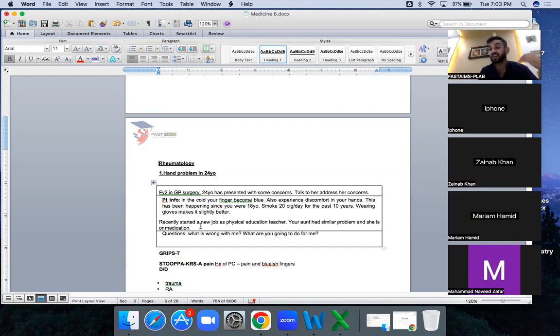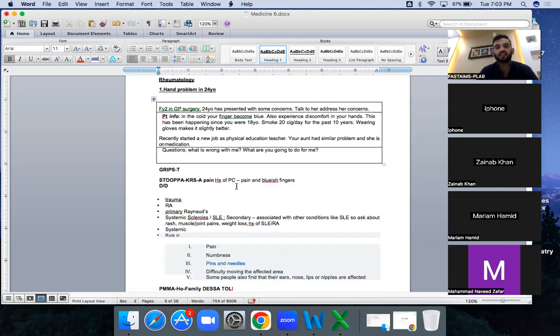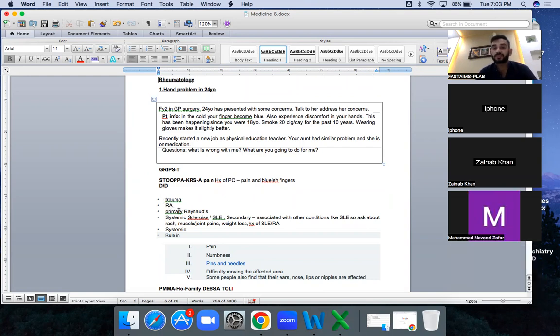That is the management, not what is in your mind. So patient comes with a hand problem. You need to again take the first question, which should be trauma. Whenever a patient says they are having discomfort in the hand, ask about trauma, because trauma can cause any nerve injury, anything like that. It can cause this problem. Ask about the trauma first, then ask about the systemic. Because it's a systemic kind of scenario, you need to ask all of the systemic questions.